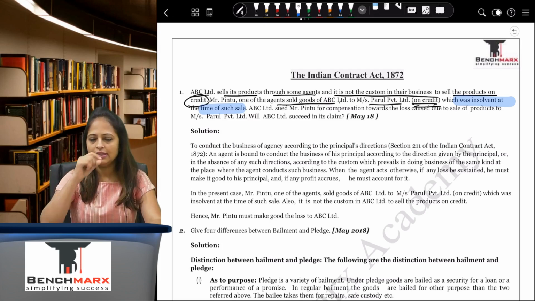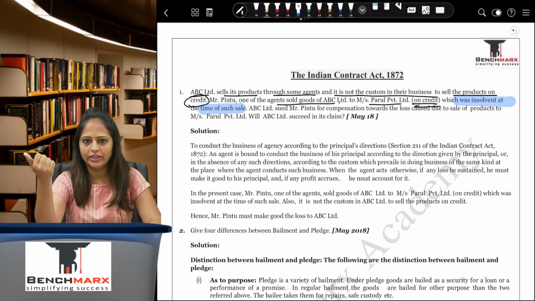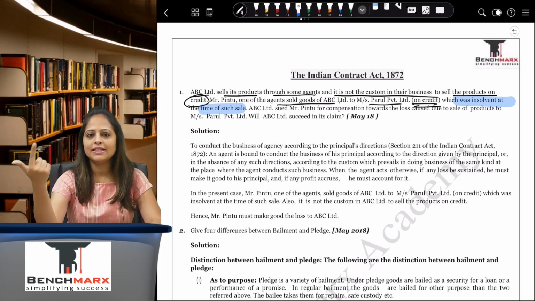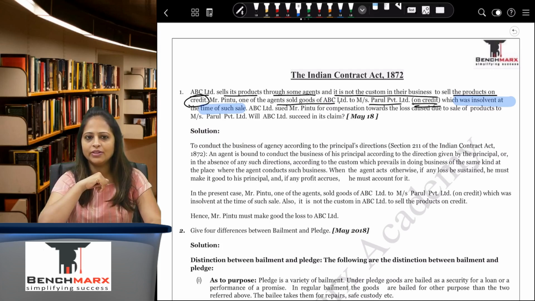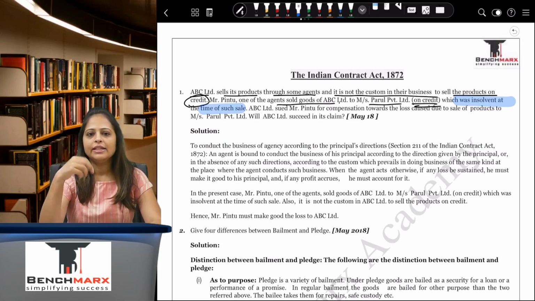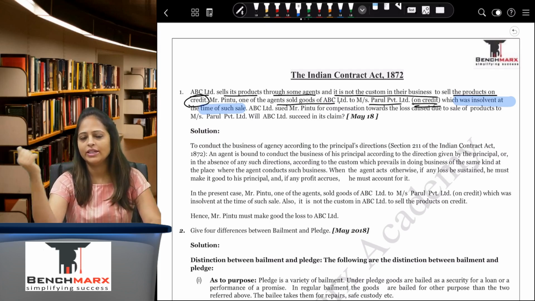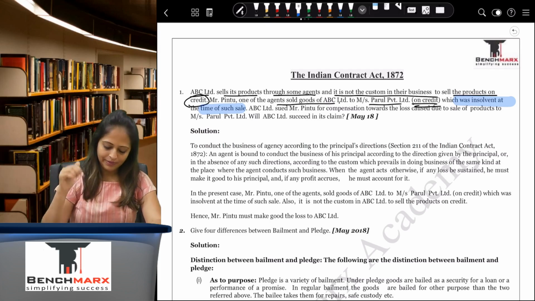So there are two things. First, when an agent is dealing, he has to act within the scope of his authority. If he has been specifically told not to sell the goods on credit, he cannot sell the goods on credit. Also, when he is selling, he has to exercise due diligence as a man of ordinary prudence would. When you are selling your goods, you will check whether the person is insolvent, whether he is good, and if you are giving it on credit, whether he will be able to give that money back to you or not. So here he has not exercised due diligence, and secondly he has acted outside the scope of his authority, and since he has not acted within the scope of his authority, the principal cannot be held liable.